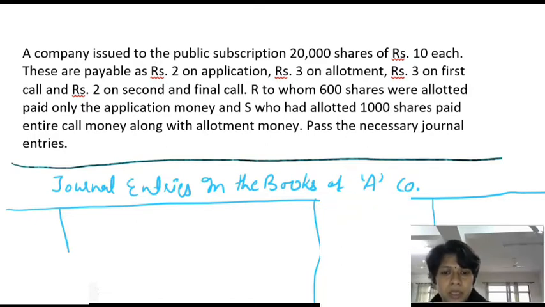Date is not mentioned here, so we will leave it blank.